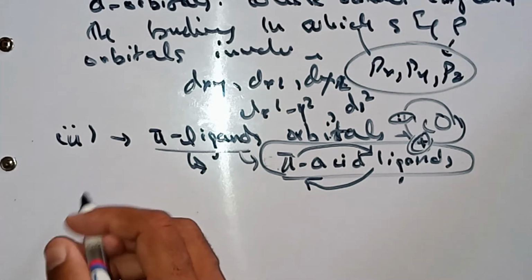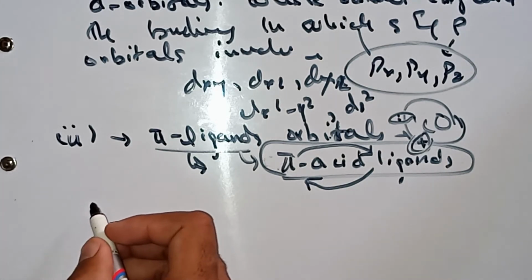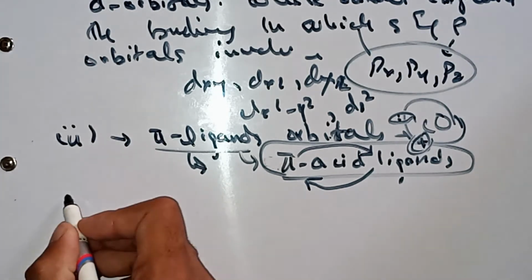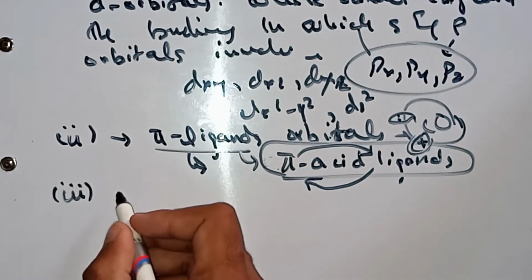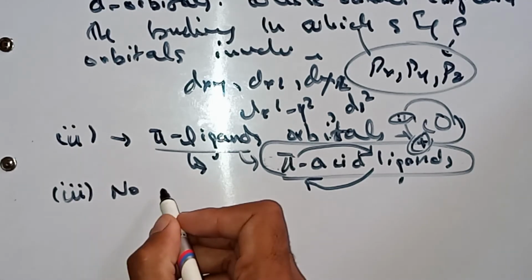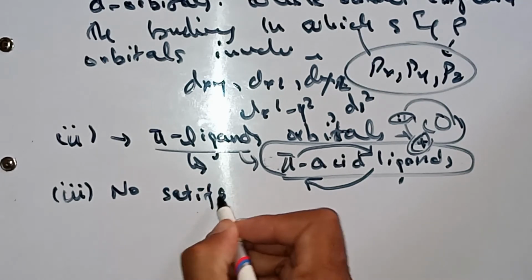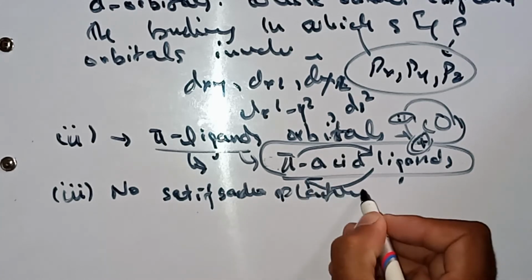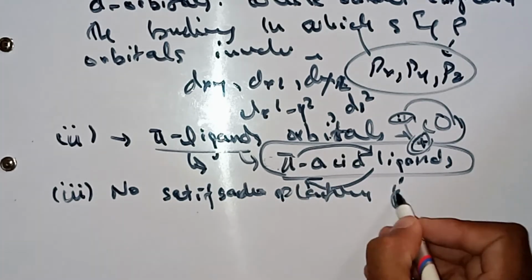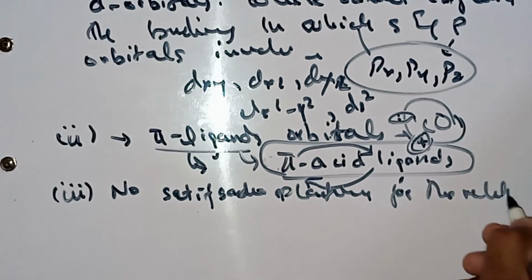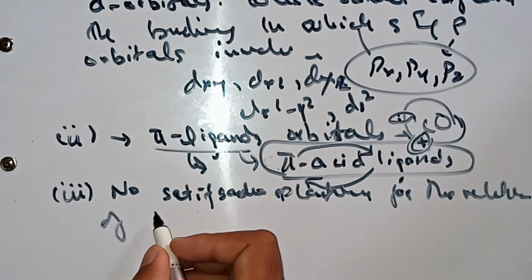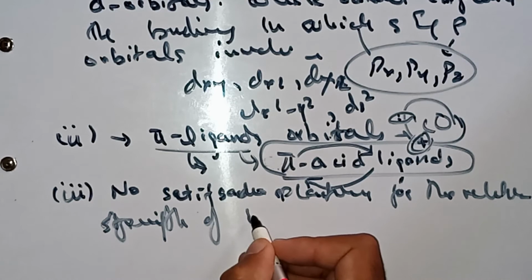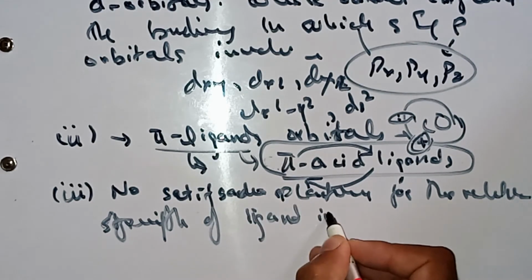The third limitation of crystal field theory is that there is no satisfactory explanation for the relative strength of ligands and the spectrochemical series.